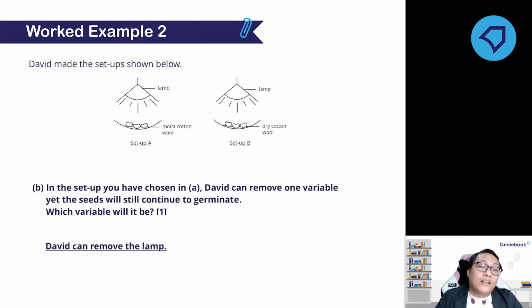David can just remove the lamp, because light is not needed for germination. Easy peasy, right? Okay, so any questions on experiments and germination before we go into the bubble questions?